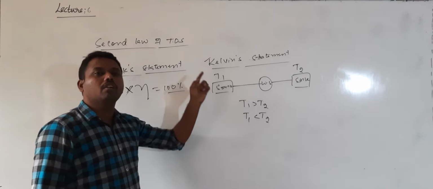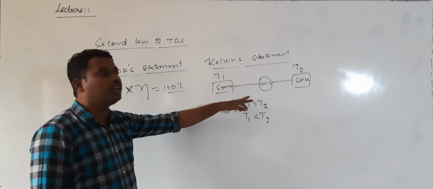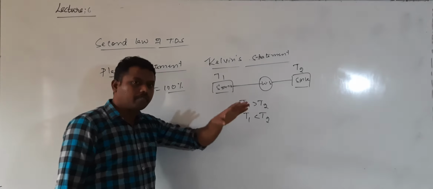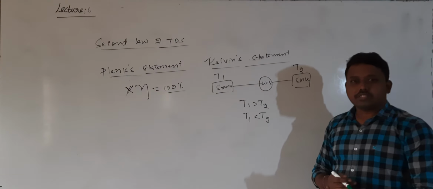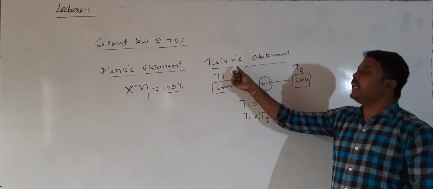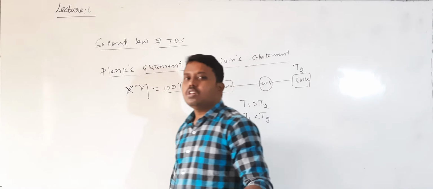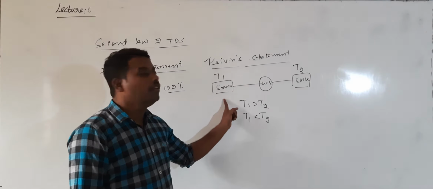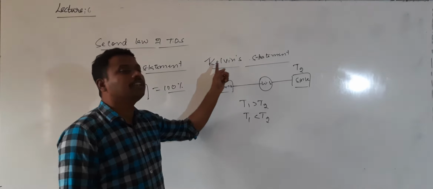You cannot convert heat to work by cooling a body to a temperature less than its surrounding temperature. To operate a heat engine we compulsorily need a source and a sink, and the temperature of the source should be more than that of the sink. Then only will the heat engine work.